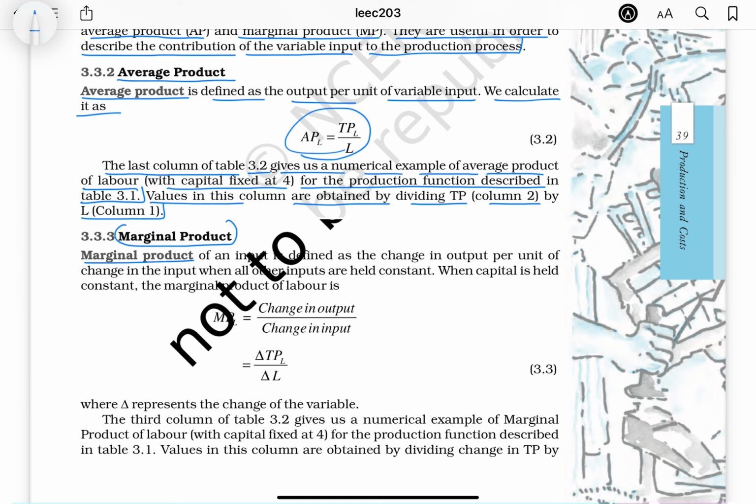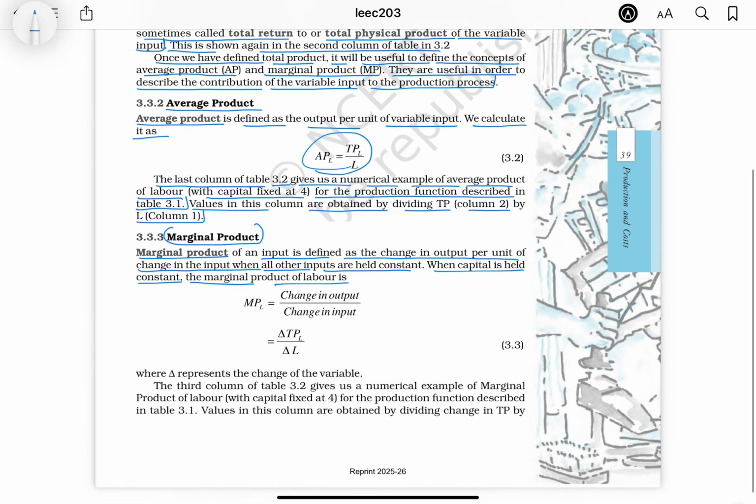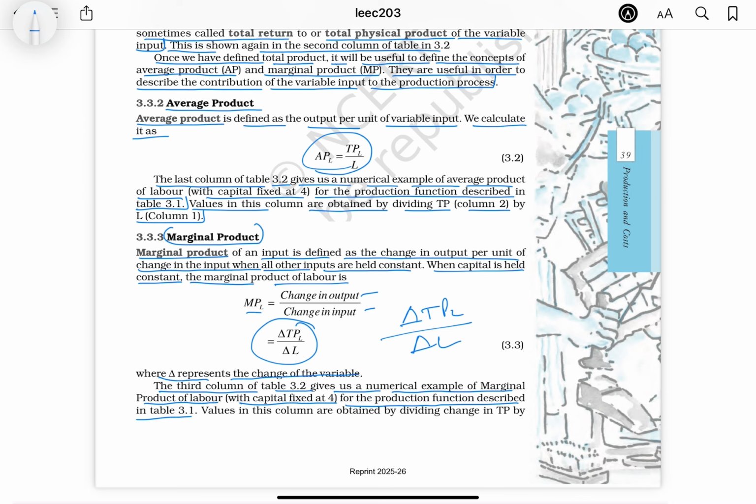Marginal product. Marginal product of an input is defined as the change in output per unit of change in the input when all other inputs are held constant. When capital is held constant, the marginal product of labor is MP = change in output / change in input = delta TP_L / delta L, where delta represents the change of the variable. The third column of table 3.2 gives us a numerical example of marginal product of labor with capital fixed at 4 for the production function described in table 3.1.